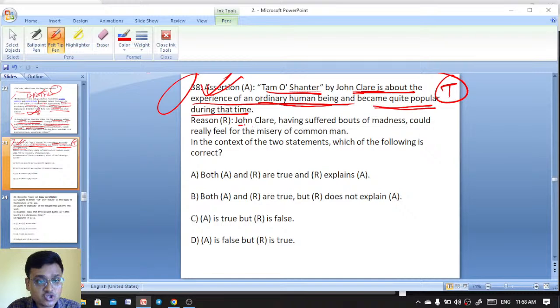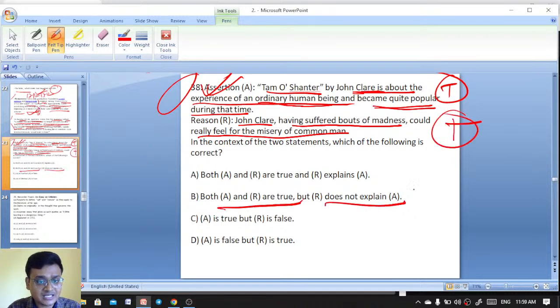The reason is that John Clare, having suffered bouts of madness, could really feel for the misery of the common man. The assertion is true: the work is about the experience of an ordinary human being and became quite popular during that time. The reason is also true, but it is not the reason the work became popular. So both A and R are true, but R is not the correct explanation. R does not explain A.